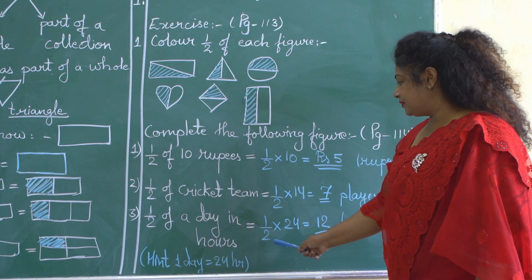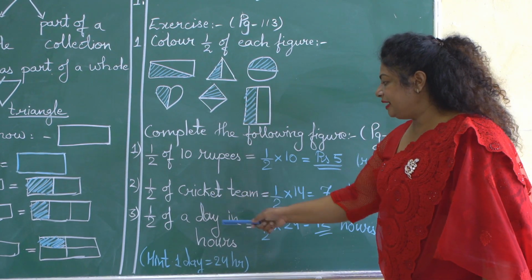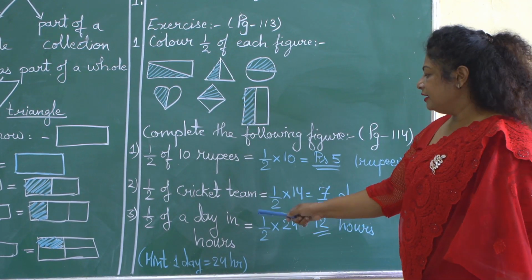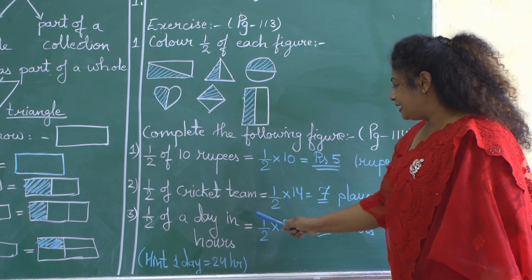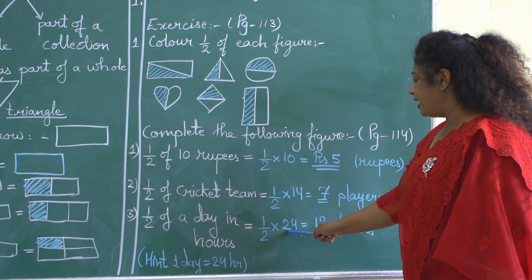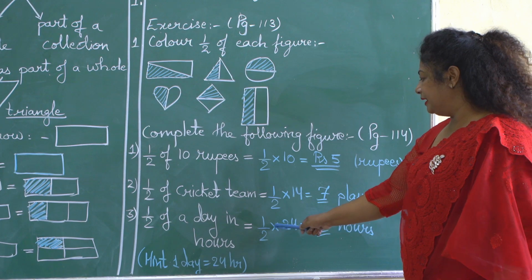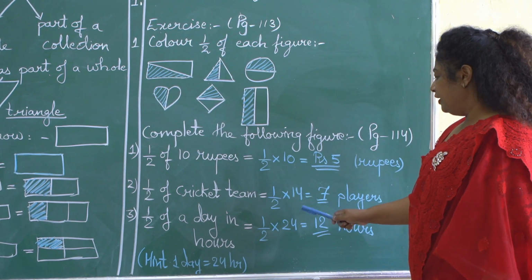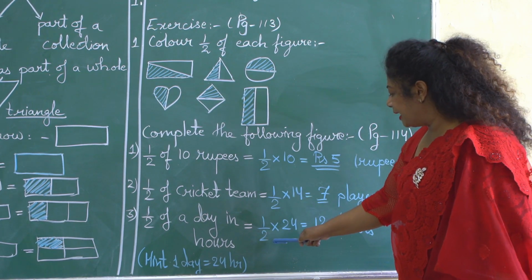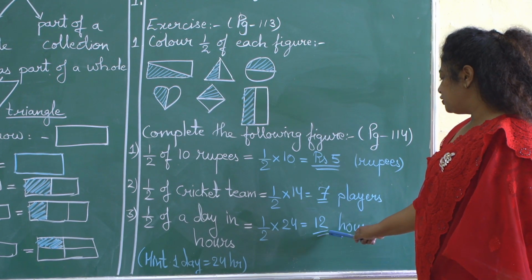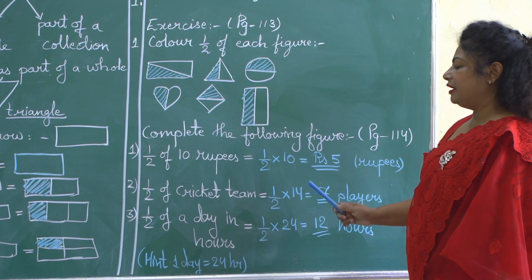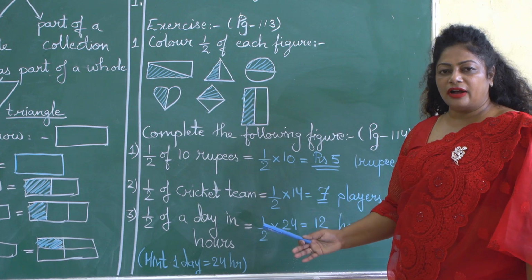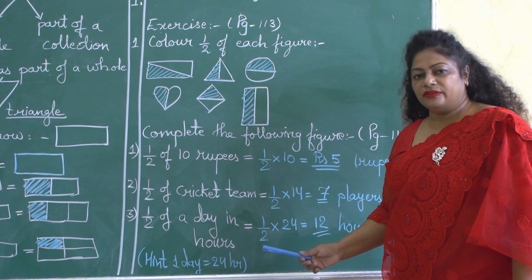1 by 2. Let us write here 1 by 2. Of means multiplication sign. In hours, that means 24 hours are there in one day, so let us multiply it by 24. If we divide this 24 by 2, you will get the answer 12 hours. That means if a day is divided into half, there will be 12 hours.